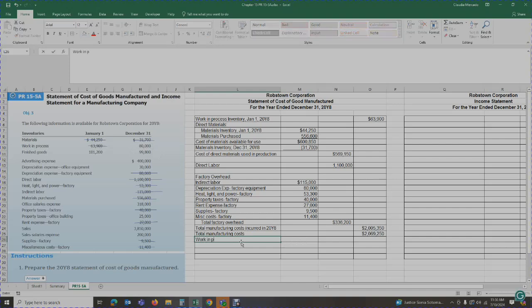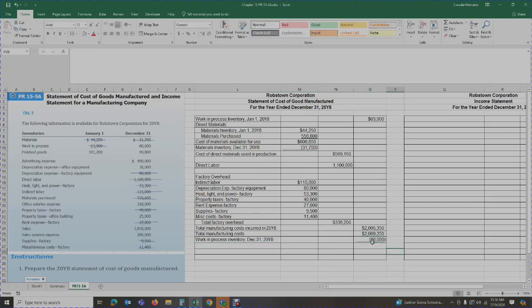So we have work in process inventory as of December 31st of 80,000, and I'm going to put that in parentheses because that is a deduction. It represents the amount of goods that have not been completed, therefore we cannot sell them. They're not complete. So that's my work in process that I'm going to carry forward to next year. So this number, next year when you prepare your statement of cost of goods manufactured, will go up here.